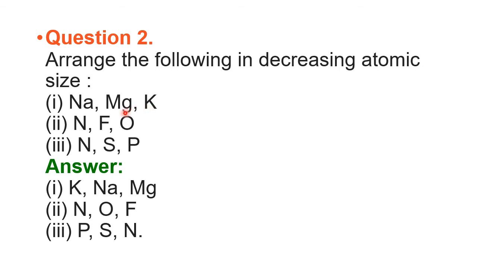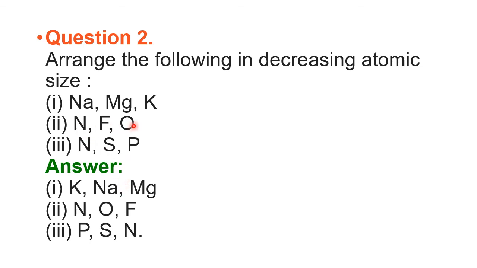Then the next smaller is sodium or magnesium. They belong to the same period, but you have to see the position. Magnesium belongs to the second group and sodium belongs to the first group. That means magnesium is to the right of sodium. So when you move from sodium to magnesium, you are moving from left to right. When you move from left to right, atomic size decreases. So this is more, this is less. So potassium first, next sodium, next magnesium. That is given here.